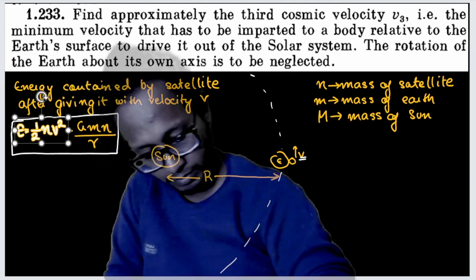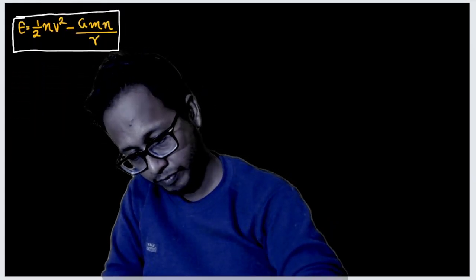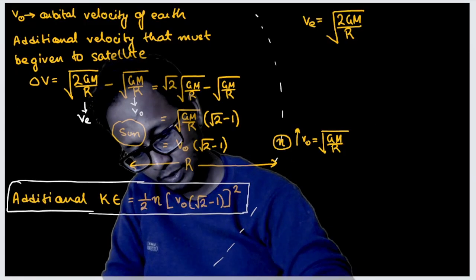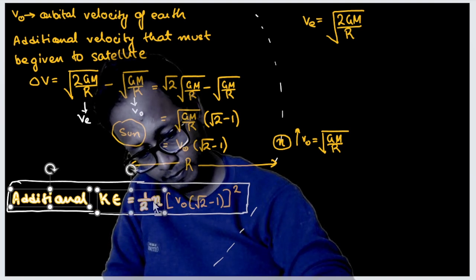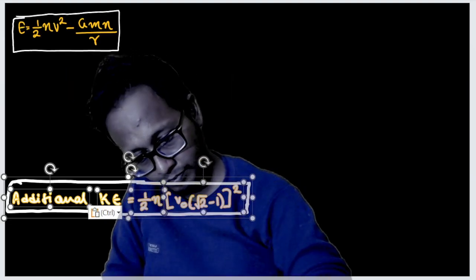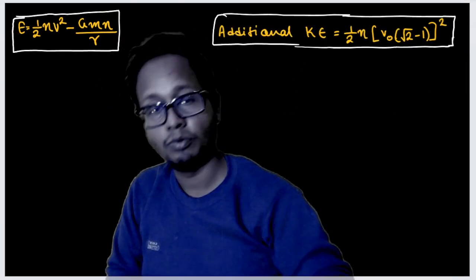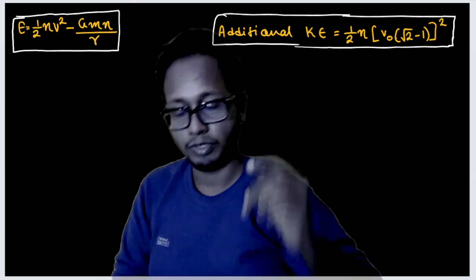Let's copy this thing, and this thing also. All I said was this energy should be greater than or equal to this amount of energy.